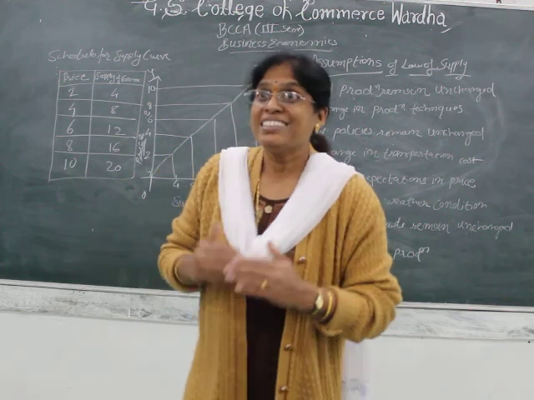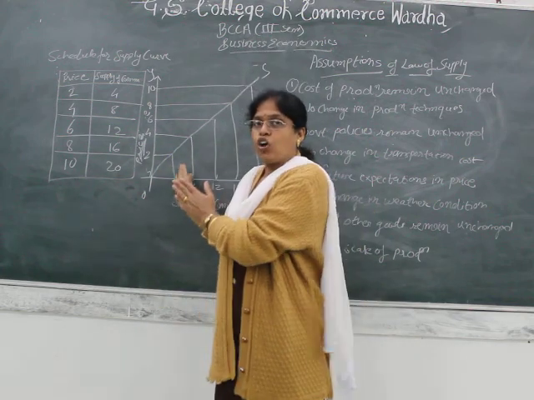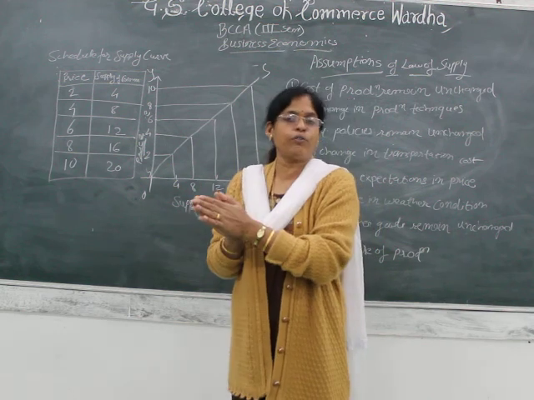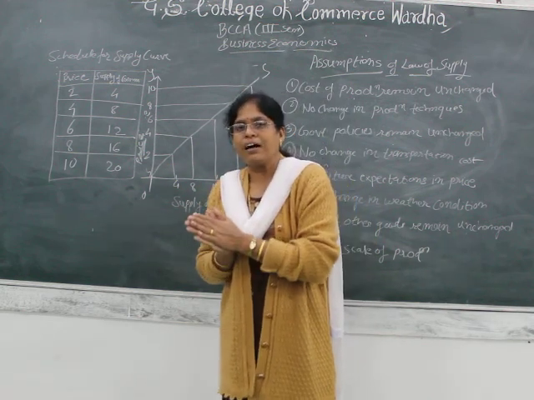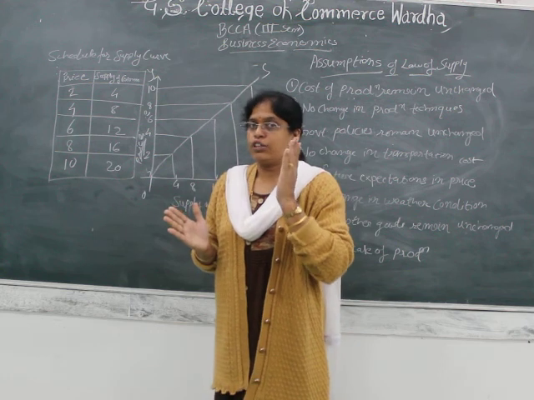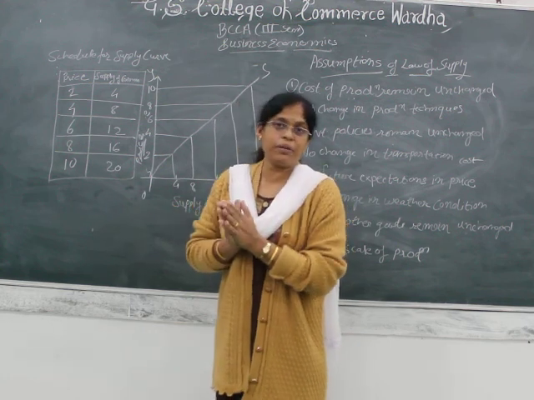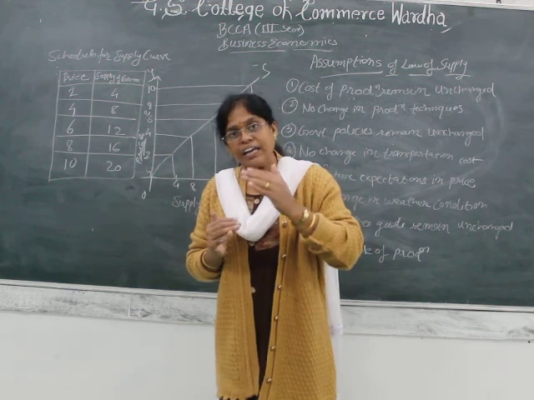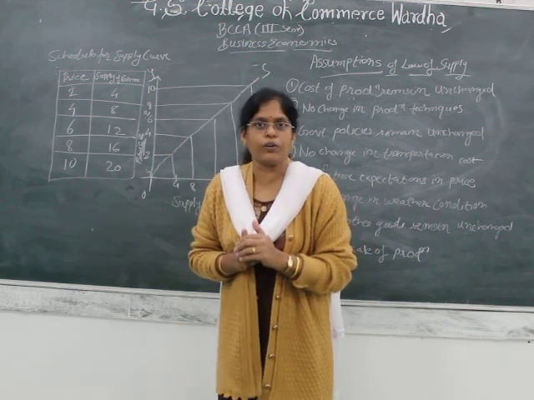It means what? See again, the law of supply is from the seller's point of view, the producer's point of view, whereas the law of demand is an analysis of consumer behavior, the analysis of a buyer when he is going to buy a specific product.